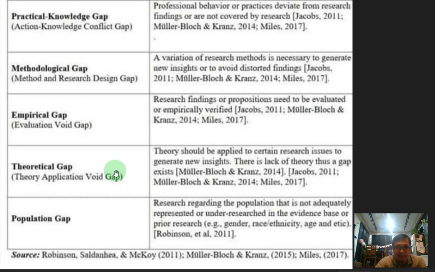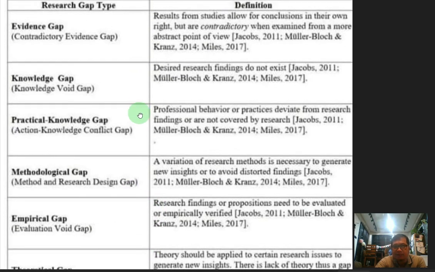These are the sources by Robinson, Saldanha and McCoy in 2011, and Müller, Bloch, Kranz and Miles in 2017. It's important, guys, for you to be able to identify the different types of research gaps so that when you read literature, you'll be able to determine what kind of problems you need to investigate.